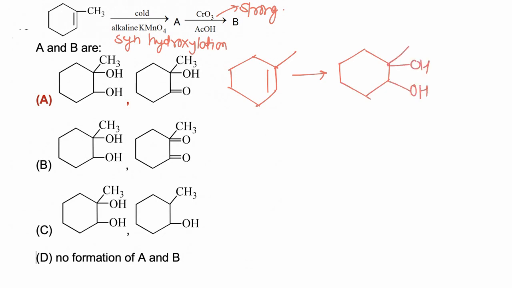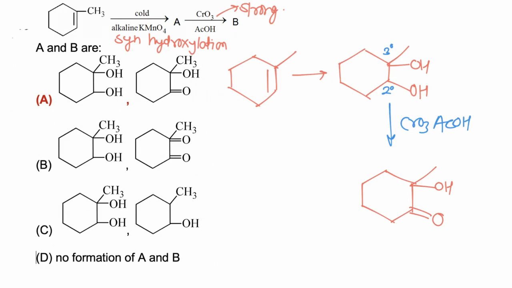Now this molecule has 2 types of alcohol. This alcohol is 2 degree alcohol and this alcohol is 3 degree alcohol. In the presence of CrO3 and acetic acid, 2 degree alcohol will be further oxidized, while 3 degree alcohol cannot be oxidized. Hence this OH will be retained as such, while the 2 degree alcohol gets oxidized to ketone, and hence the correct answer is A.